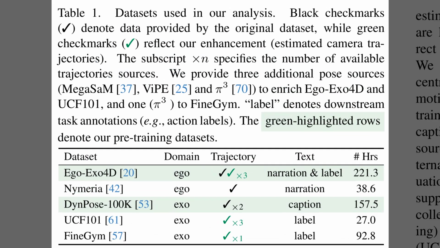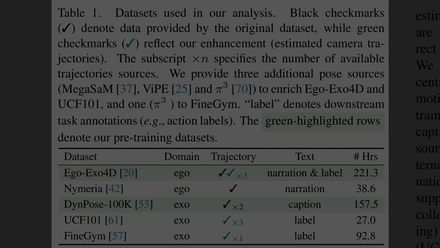While Table 1 shifts from the model design to the data it learns from and evaluates on, the table lists 5 datasets, splitting them into egocentric and exocentric domains, and it marks which ones already had camera poses versus those where trajectories were newly estimated. The 2 green rows, Ego Exo 4D and Dyne Pose 100K, provide large-scale paired motion and text for pre-training. The remaining 3 datasets mainly serve to test how well the learned motion embeddings transfer.